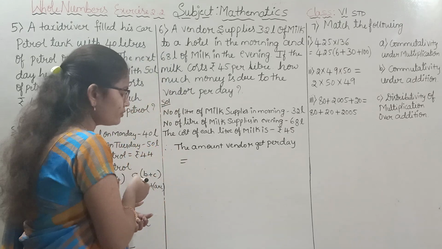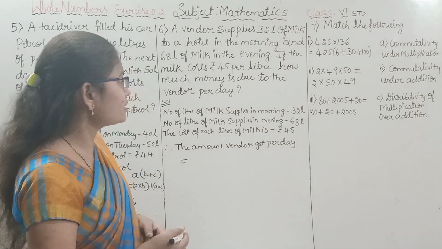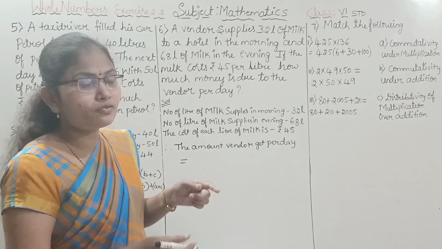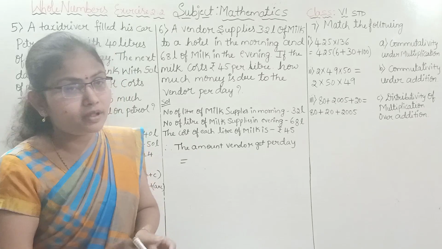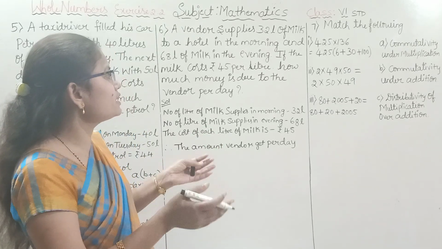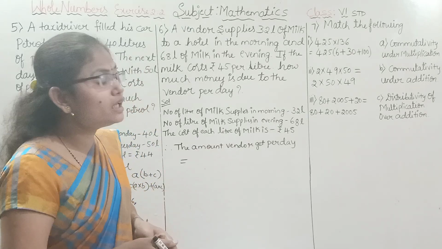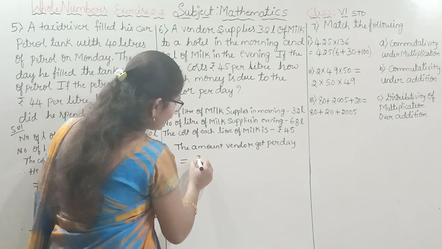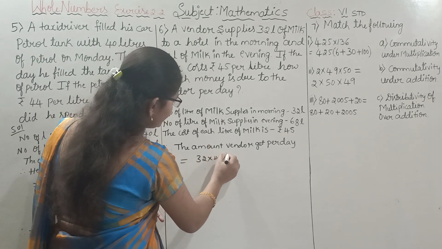The same operation that we performed in the previous sum, we have to perform here also. First we find how much amount you will get for 32 liters of milk, and next how much for 68 liters of milk. Then easily you can get the total amount. First see 32 liters into 45 rupees.